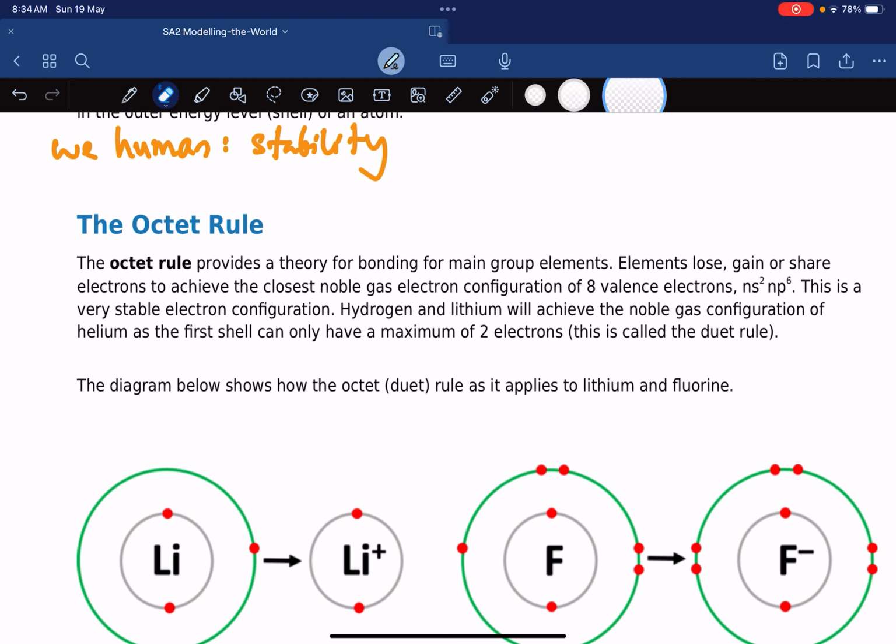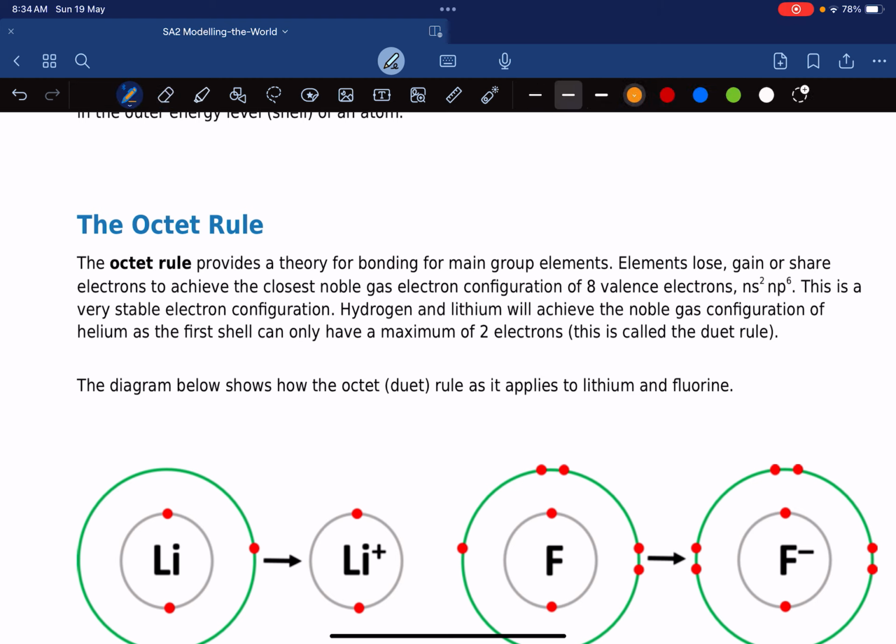So this whole idea of stability comes from the atoms as well. Atoms follow a rule which is called the octet rule. In chemical reactions, what atoms do is they try to do one of two things. Let's say you have an atom.